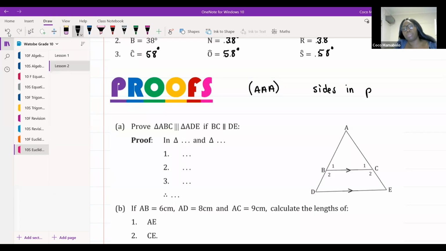That's what tells us that we have a similar triangle. Now it says here, remember, we're going to read the information they've given to us. It says, prove that triangle ABC is similar to triangle ADE, and pay close attention to the order, guys, if BC is parallel to DE.